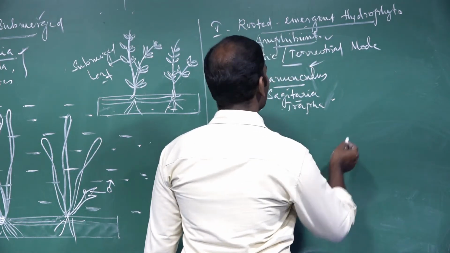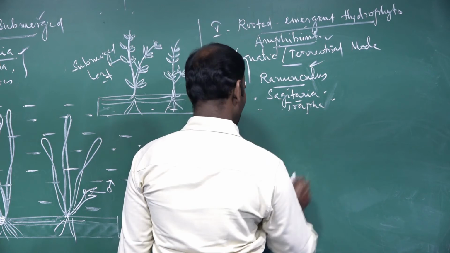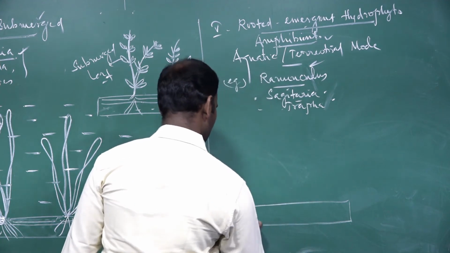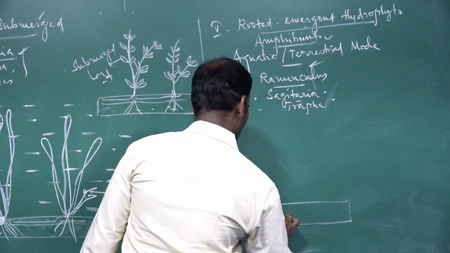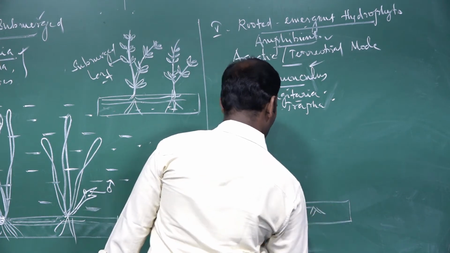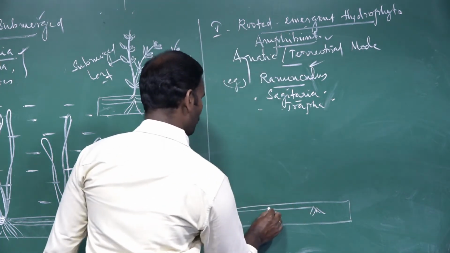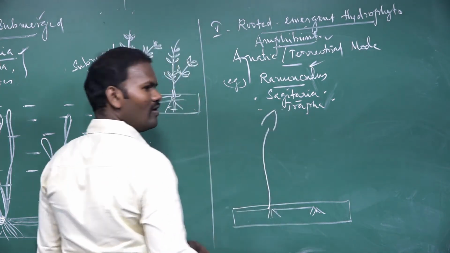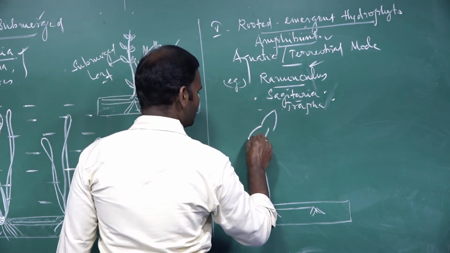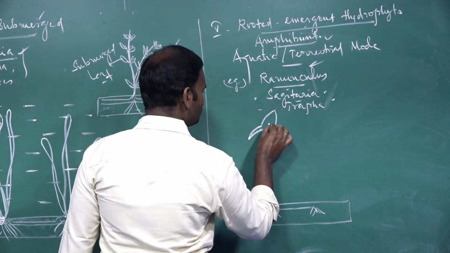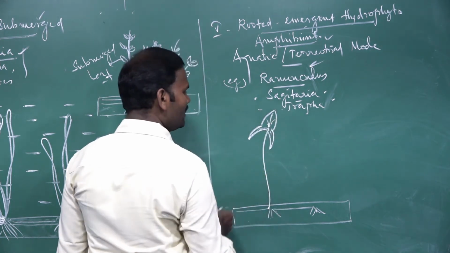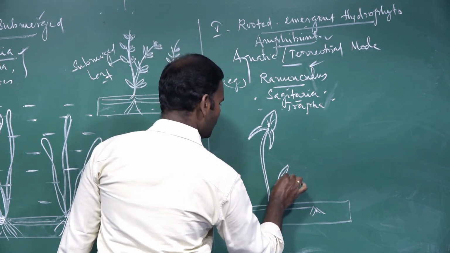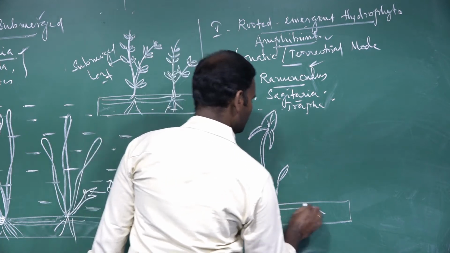Taking Ranunculus and Sagittaria, in Sagittaria there are two types of leaves produced. The aerial leaves are dissected. The leaves look like an arrowhead. This is the underground, immersed part.